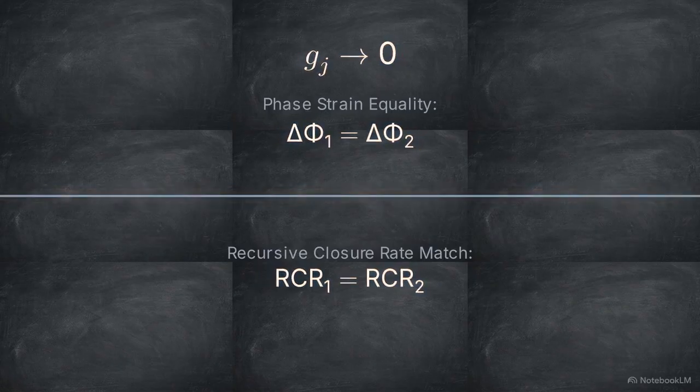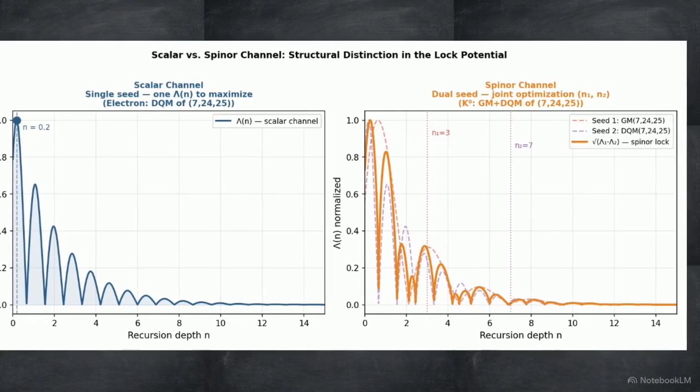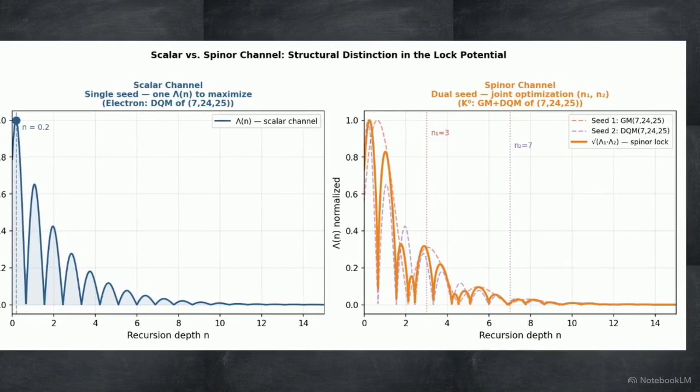This plot models the visual consequence of these equations on the lock potential, designated as lambda n. When the closure conditions are met, the indistinguishable streams produce a single lock potential curve to maximize. This is the scalar channel, utilizing a single seed. The electron operates here. When the coupling functions fail to vanish, the indistinguishability condition breaks. The optimization space experiences a structural bifurcation.